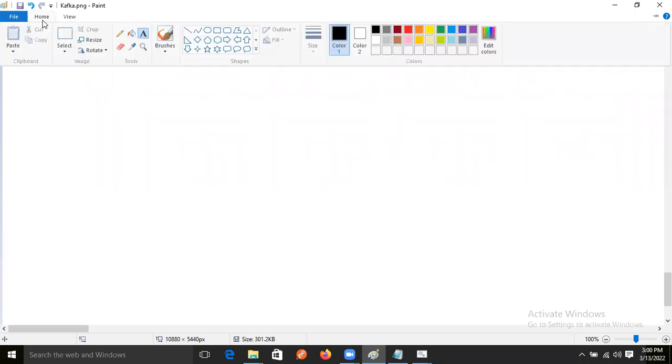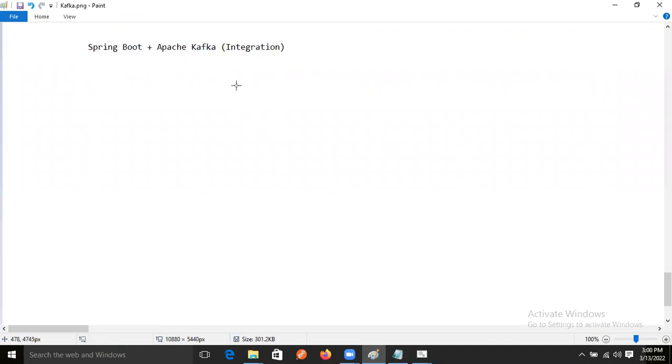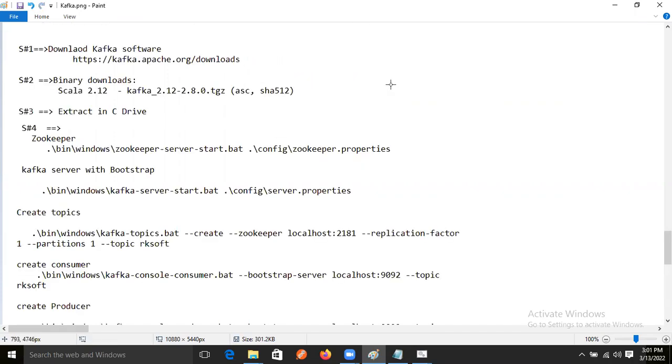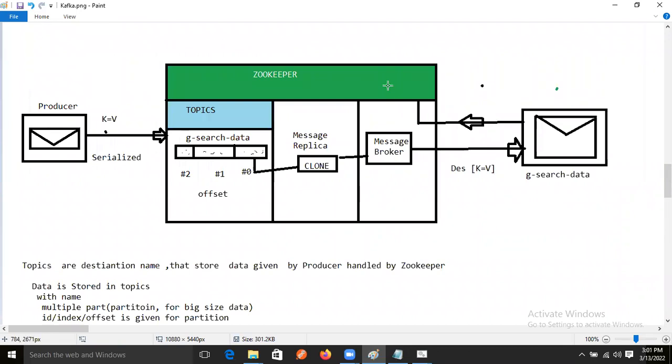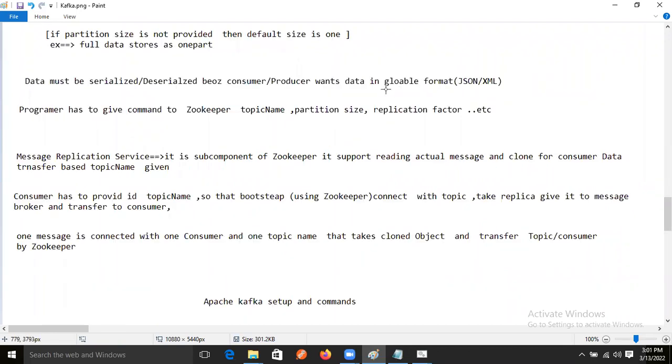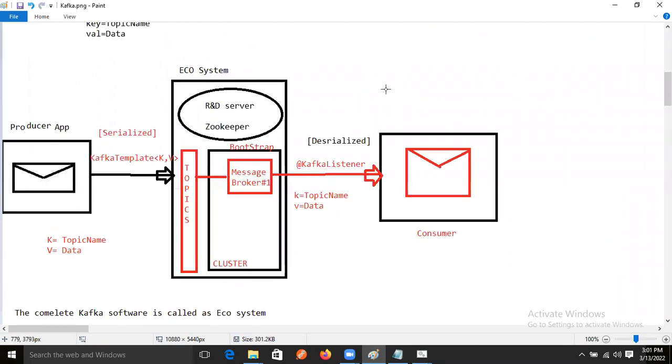Our producer will send the data. Using what? How is our producer sending the data now, guys? In a serialized manner. Using what? Using Kafka template, Kafka template.